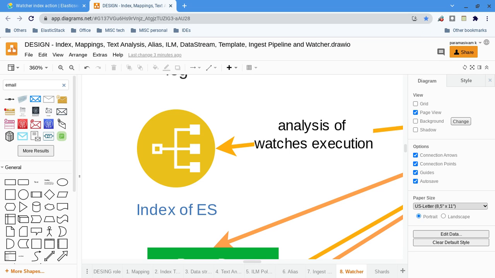Indexing of payload can be a single document. Simply the entire payload can be pushed as a single document within the index. Or you can create multiple documents, as a multi document or array of fields. That's how you can index into the index. I will show you the demo now.